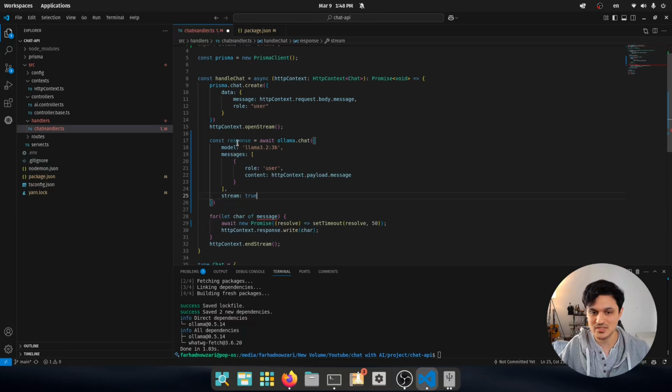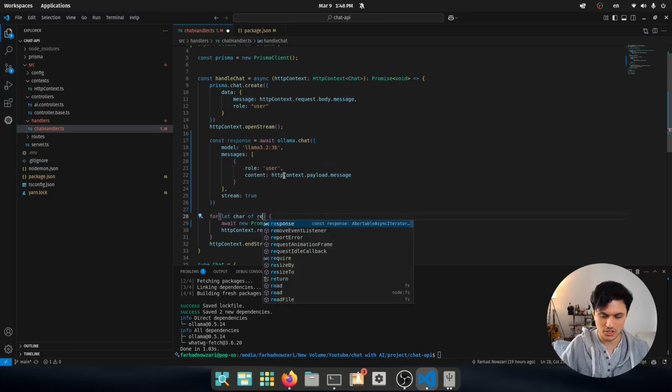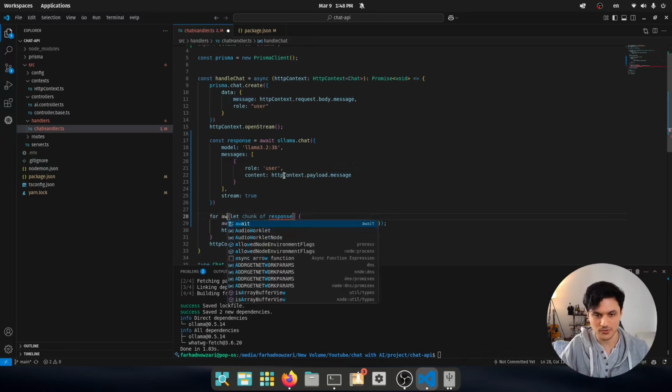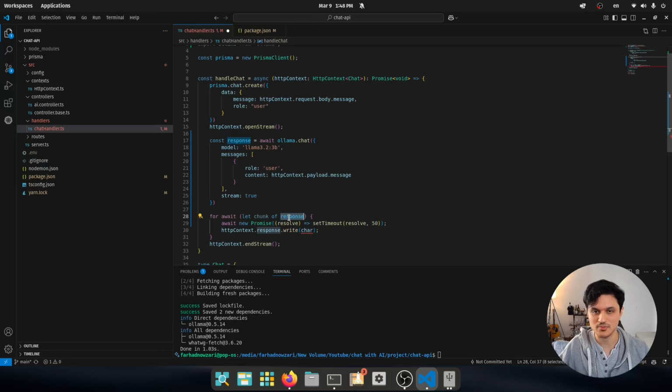What this means is that now inside the response, there are some chunks which you need to wait for. Let me go on and then change this a little bit. I'm going to call this chunk. Now here you have to wait for this response. Because this response now is an await and it is chunked, you have to wait for each stream output.